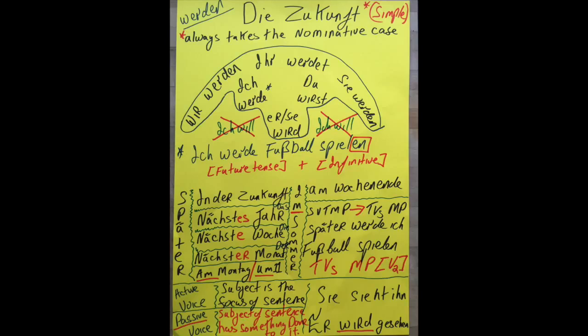The passive voice is used less frequently because the active voice is used for 90% of habitual speech, and the passive is used in writing and journalism. The passive voice is used in contrast to the active voice by placing emphasis on the subject of a sentence that has something done to it. So for example, instead of saying she sees him, in the active voice, the passive voice would be he is seen. Wird gesehen. And for that you would use werden.